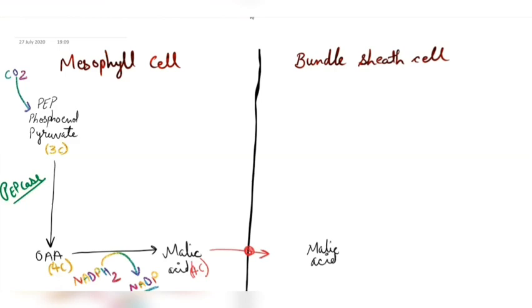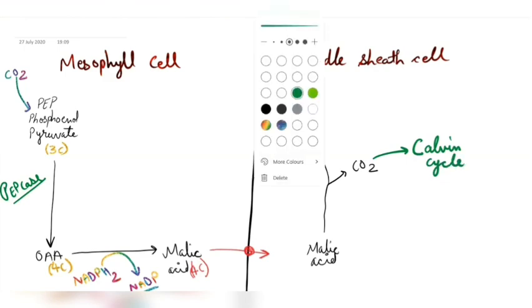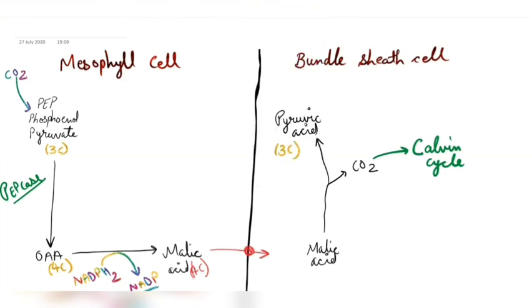This malic acid will now release a carbon dioxide molecule and another molecule, that is pyruvic acid. So this is pyruvic acid, which is a 3-carbon compound, and another CO2 molecule which is going to enter into the Calvin cycle. So remember, this CO2 will enter in the Calvin cycle, and from this Calvin cycle what do we get? We get a molecule of glucose.